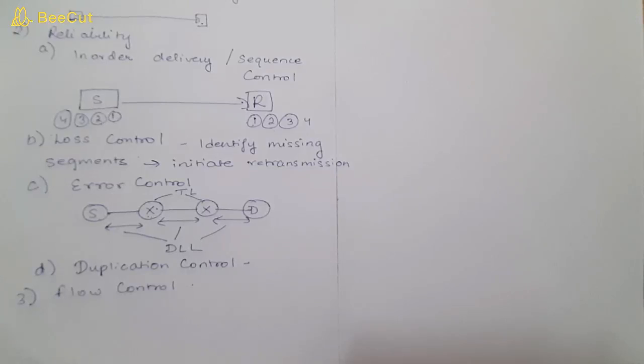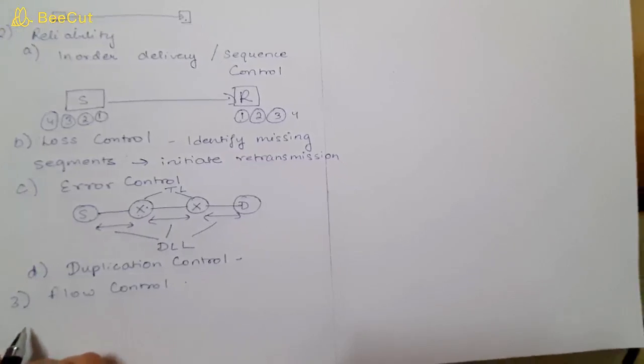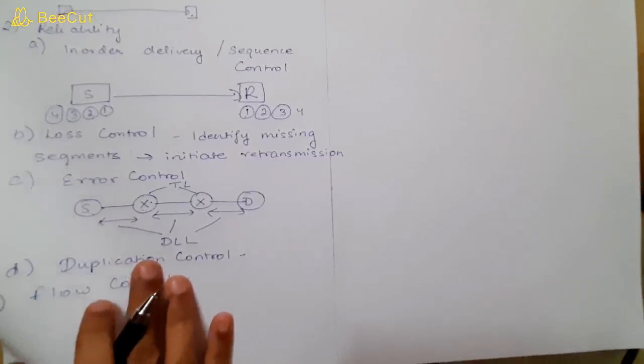We have selective repeat for this purpose. So basically the window size can be advertised between sender and receiver, and that will be mutual, that will be decided between sender and receiver. So accordingly the data will be transmitted, so that the receiver will be able to receive and process the data which the sender is sending. So this is the next function which is used in the transport layer.